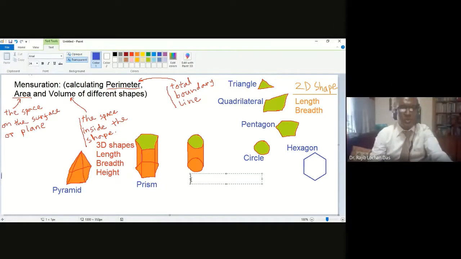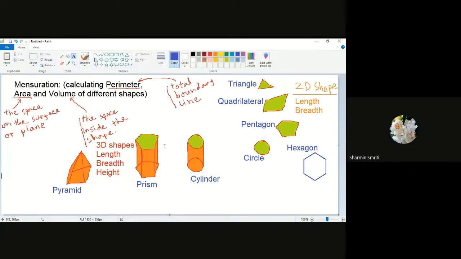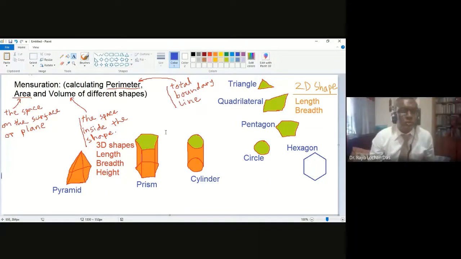And this one is called a cylinder. Another one may be round, like a football. So a football is also a 3D shape. It is called a sphere.